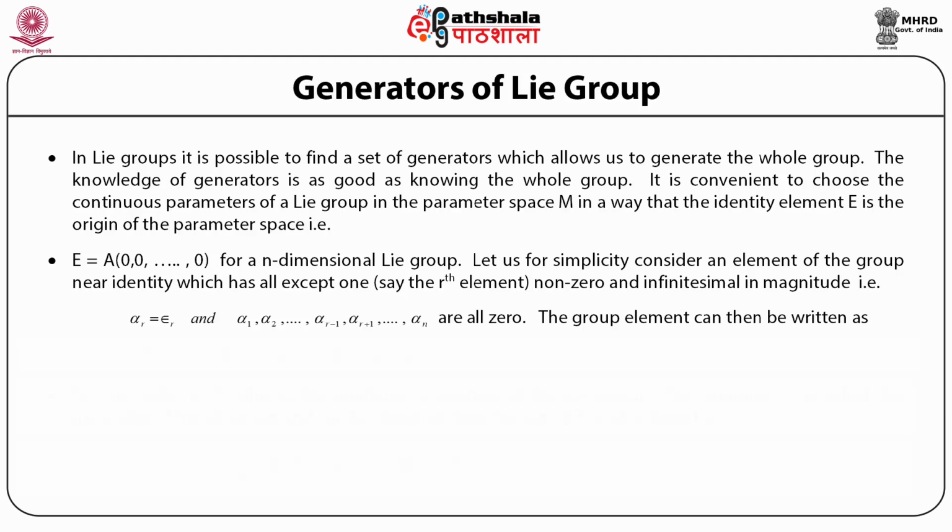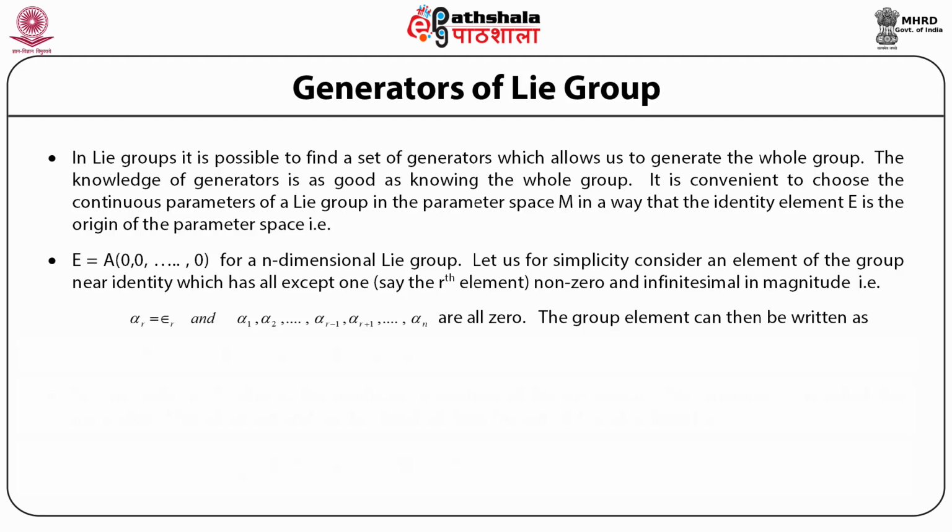We have n parameters, alpha 1, alpha 2, alpha n. All the parameters are 0 except the parameter alpha r, which is infinitesimally small, and we write that as epsilon r. Then the group element is given by A(0, 0, epsilon r, 0, 0), with all the parameters 0 except the rth parameter, which is epsilon r.